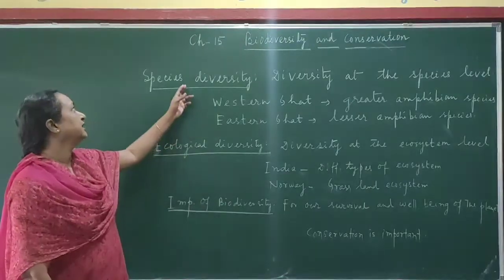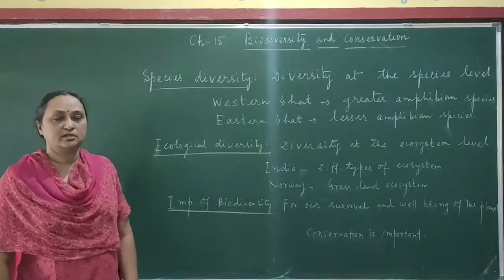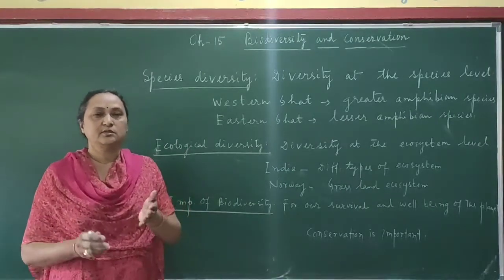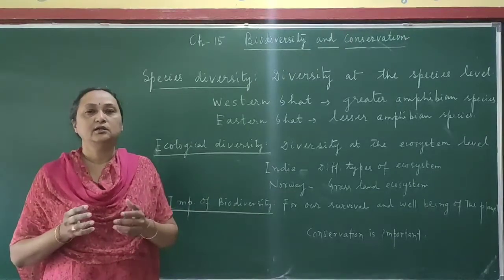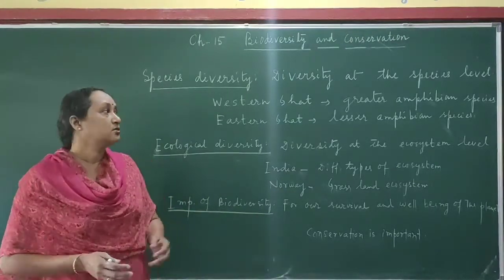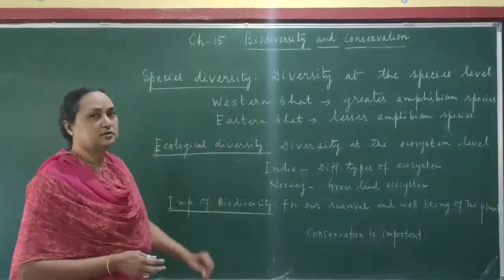The second level of diversity is species diversity. Species diversity means, for example, suppose you take one single genus. Then in that single genus you can find so many different species. That is called species diversity.